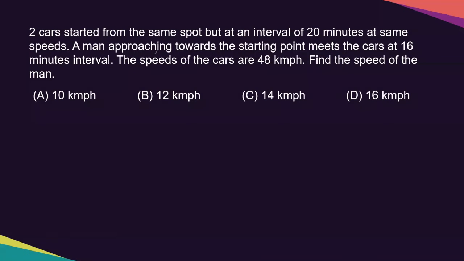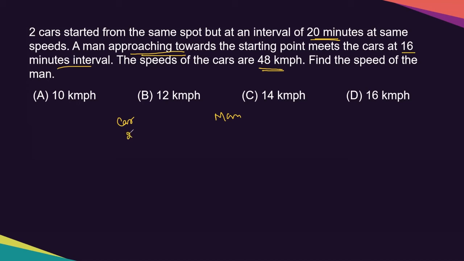In this case, two cars are given. Two cars start from the same spot at an interval of 20 minutes. A man approaching towards the starting point of the cars meets the cars at 60 minutes of intervals. This meets the second car after 60 minutes. So the speed of the cars is given, 48 kilometers per hour. Find the speed of the man. Similarly, we'll take it as car, and this one is man.